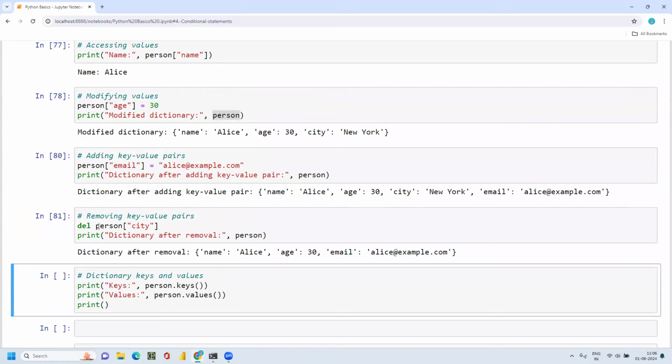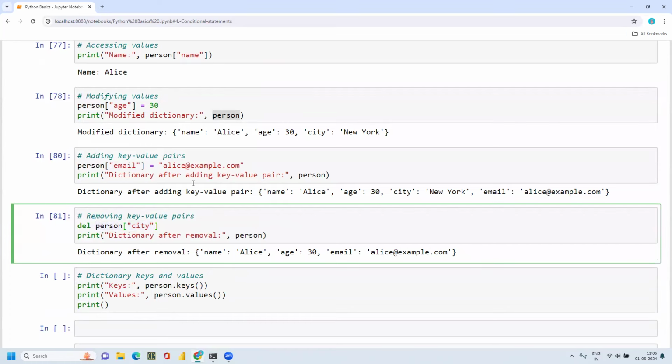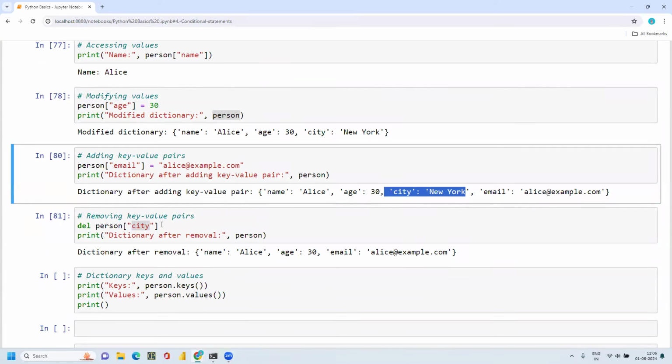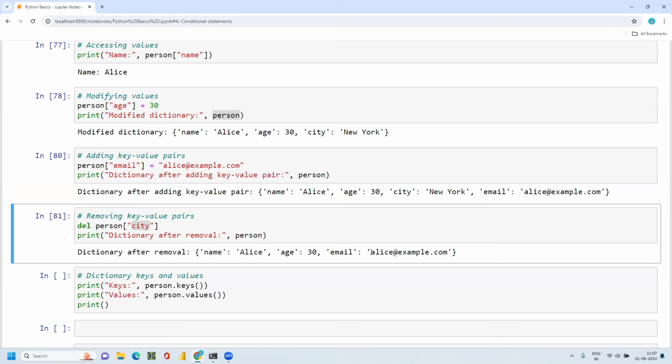And this is how you can remove. I just wanted to remove the city from the person dictionary. I wanted to remove this city key value pair. So use del and person city. Then it got deleted. Now I have name, age, and email address only.